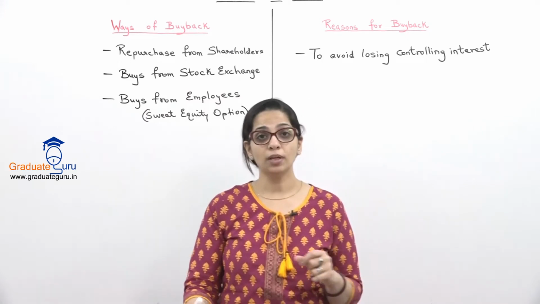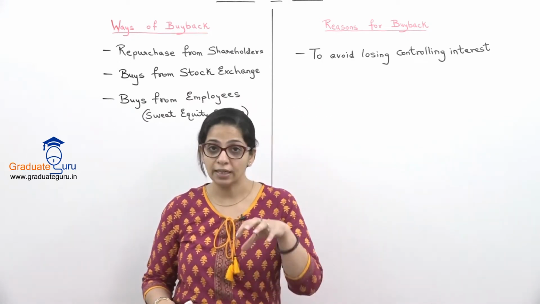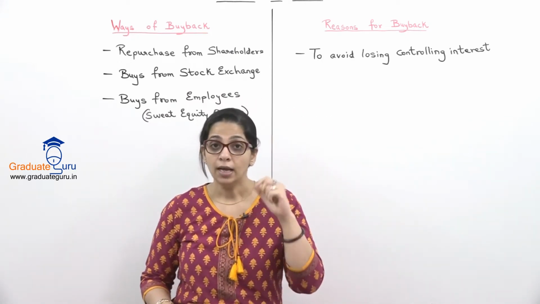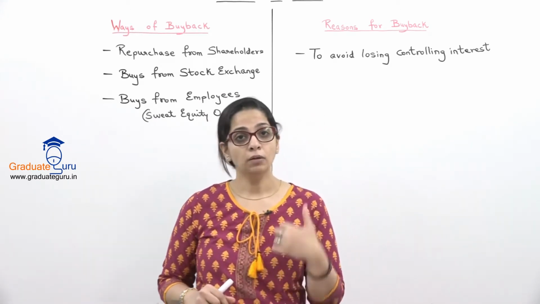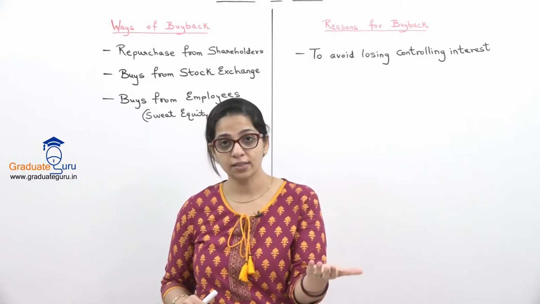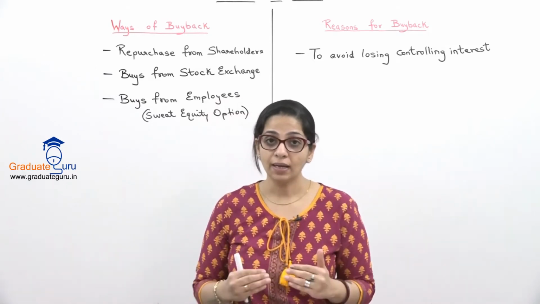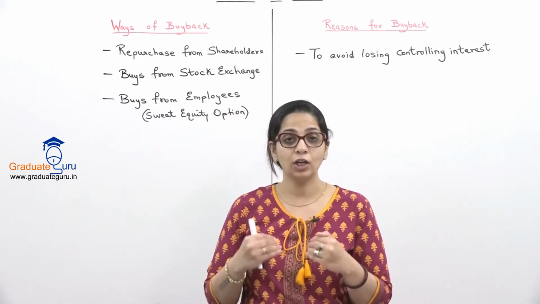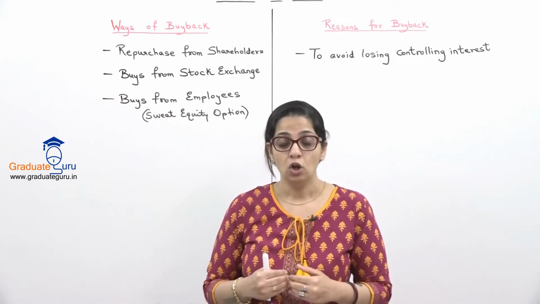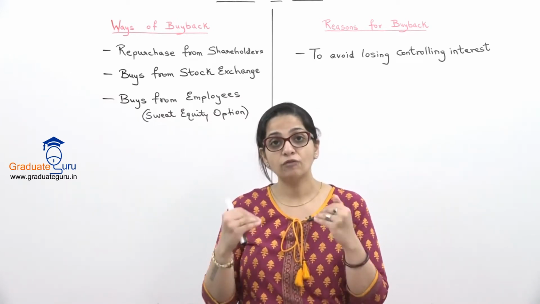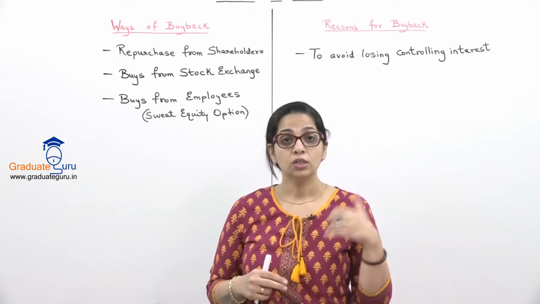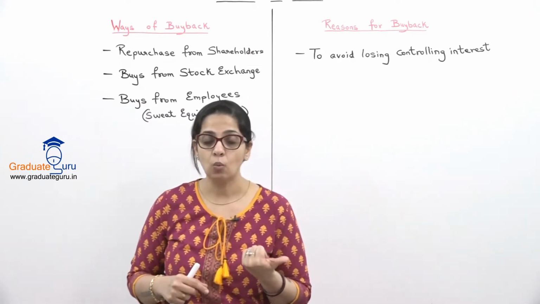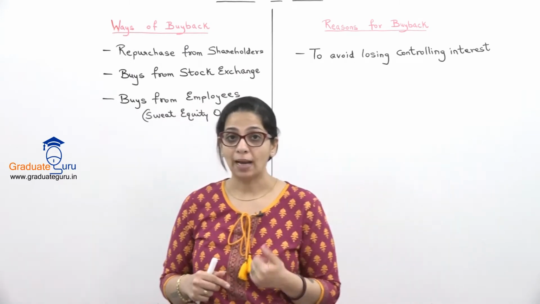So ऐसे situation में when the company feels that it is losing its power, it might buy back the shares. ऐसा करने से क्या होगा, बाहर के शेयर होल्डर्स के शेयर्स हम बाय बैक कर लेंगे, हमारे शेयर्स हमारे पास ही रहेंगे. I will not give my shares for buy back, so that I still have more shares than the outside shareholders. So that is one major reason why companies go for buy back.